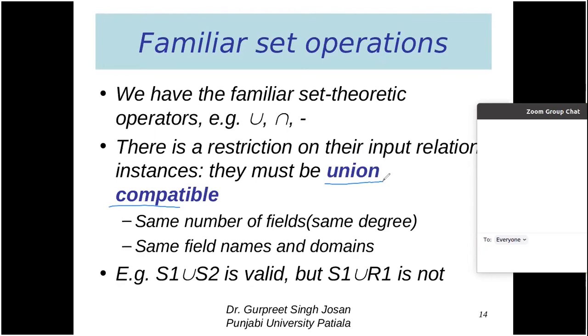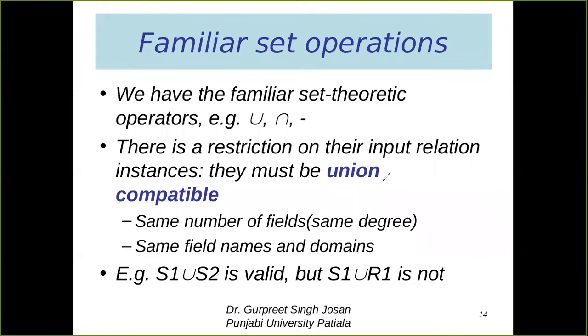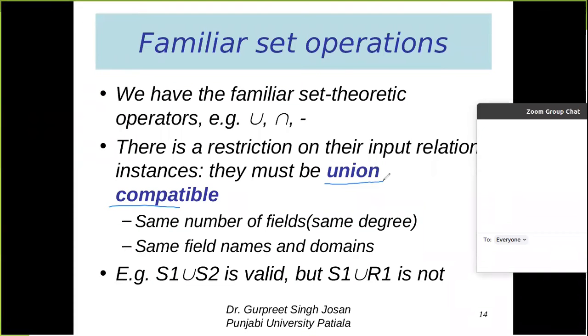To apply any of the operators which belong to set theory, the operands must be union compatible. All these operators are binary operators. Binary operator means they need two tables, two relations, to act. So union is a binary operator, intersection is a binary operator, subtraction is a binary operator. These operators will work only if the input relations are union compatible.